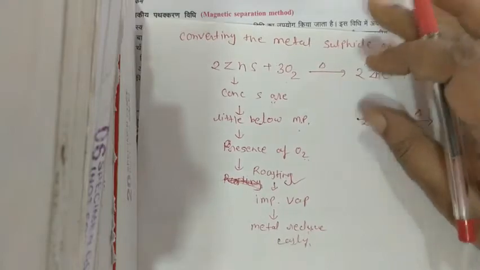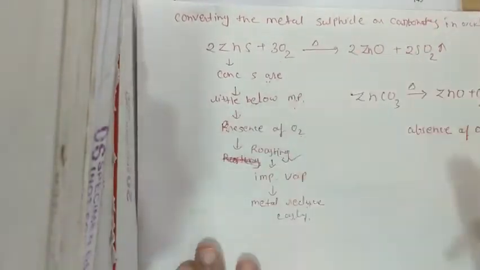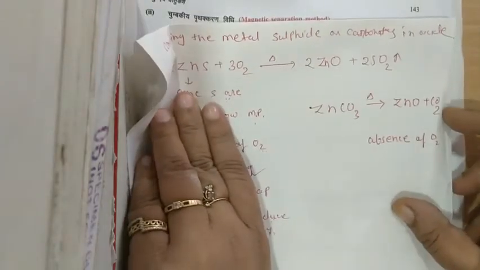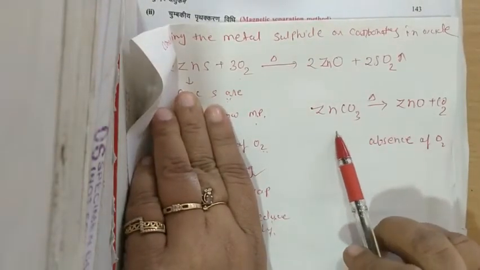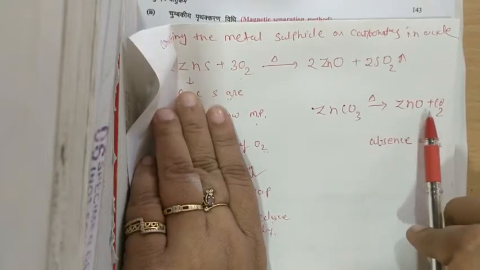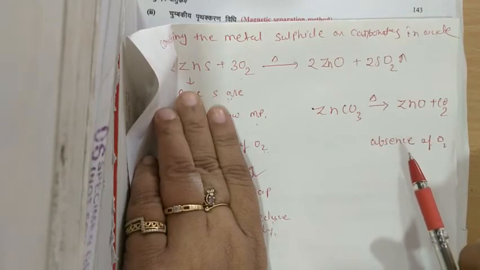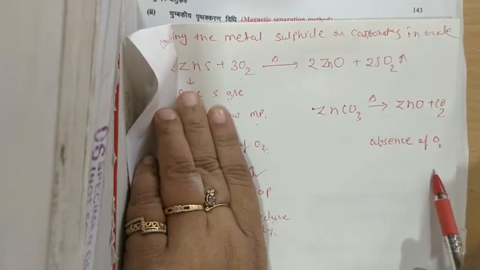Same thing is happening in the case of carbonate also, but just a little different. What difference is there? Just see. This is zinc carbonate, heated to form zinc oxide and CO2. Only one thing will be changed, that is the absence of air.